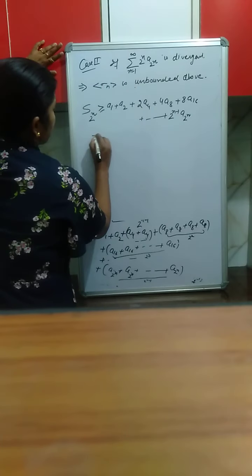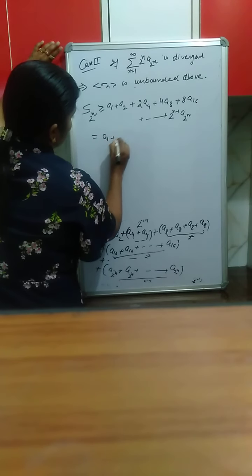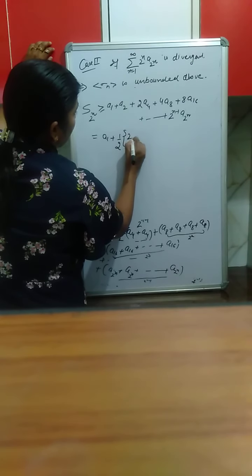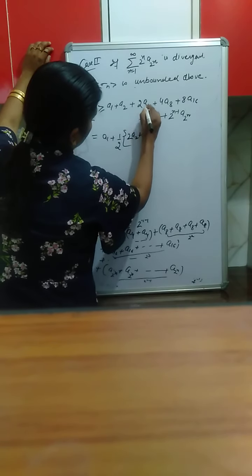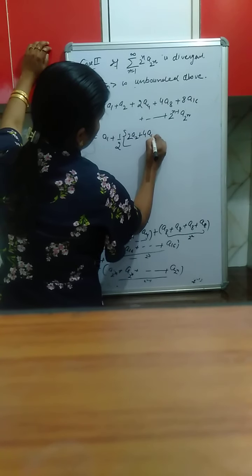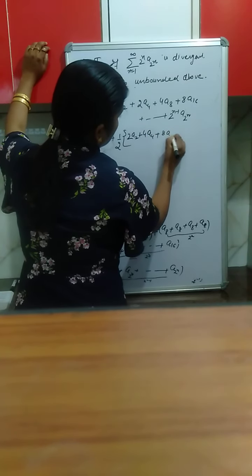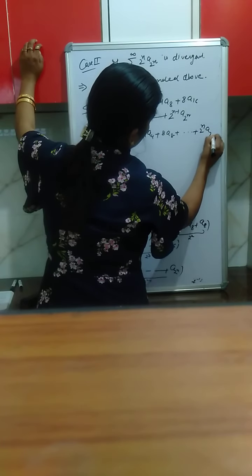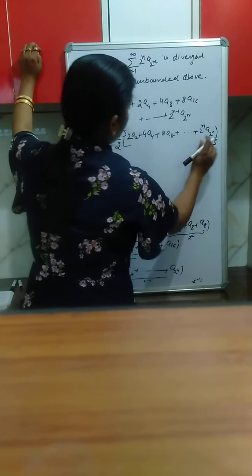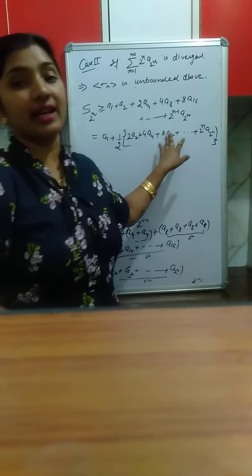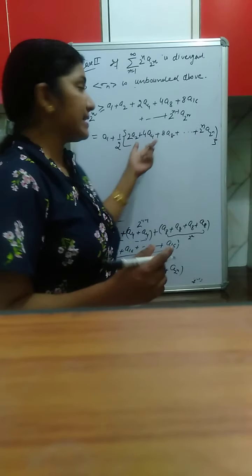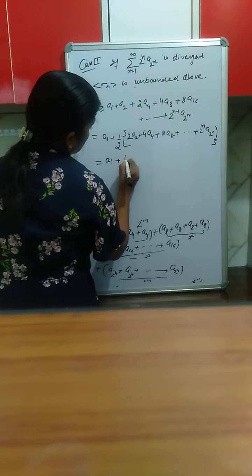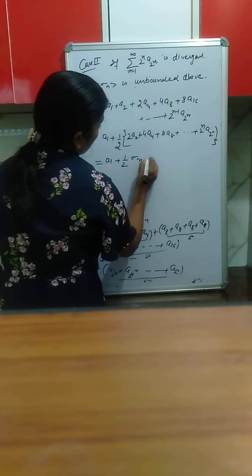Okay, so this is equal to a1 plus half, divide by 2 and then multiply by 2. It is 2a2, 2 multiply by 2, it is 4a4, then 8a8, and so on, 2 raised to the power n a(2 raised to the power n). And you know it is the sum of n terms of the series summation 2 raised to the power n a(2 raised to the power n). So it is a1 plus 1 half of sigma.